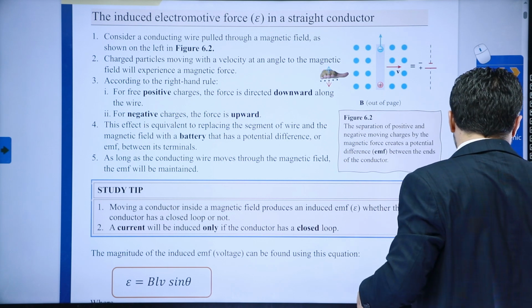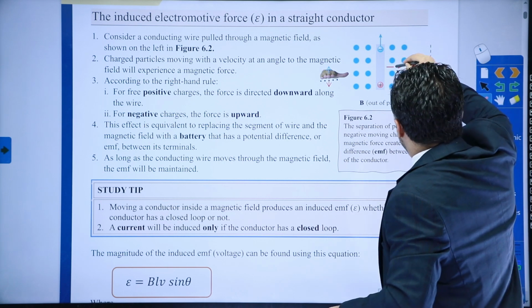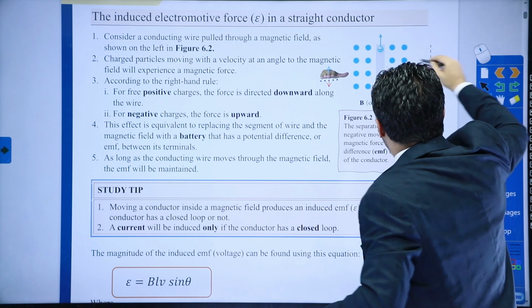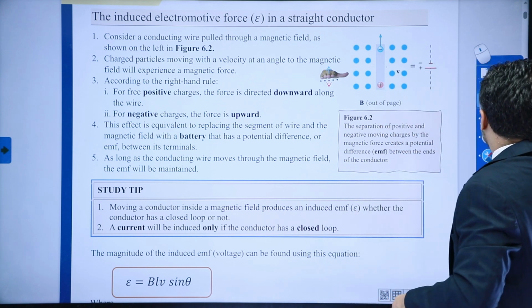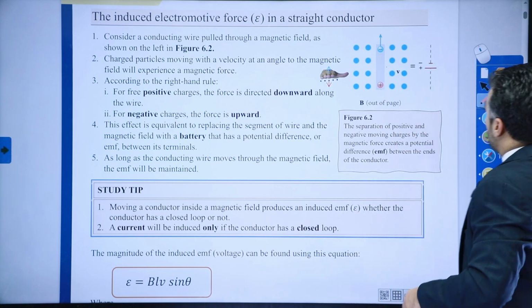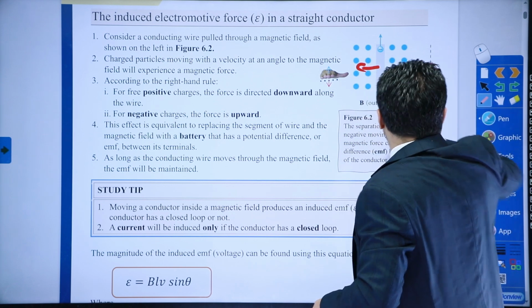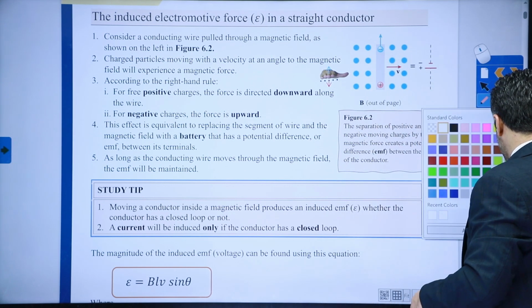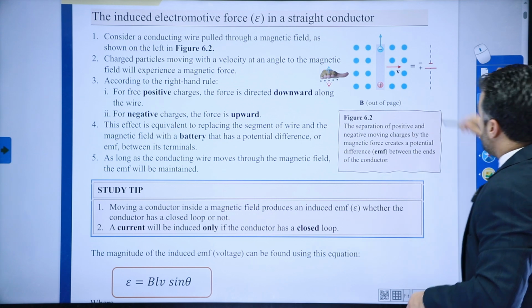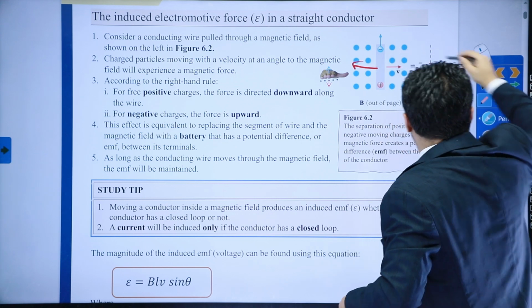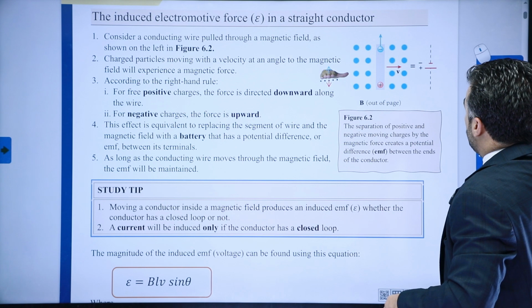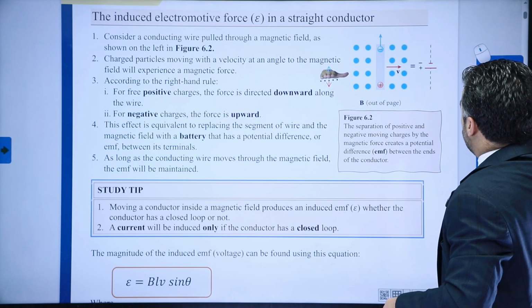Let's make it white. Let's erase this one for now. Let's say, what happens if the motion were in the other direction here? If the motion were in this direction here, what would have happened? Okay, let's make this one thinner a little bit. So what would happen if the motion were in the other direction? I think otherwise the other one here. So let's do that. Okay.